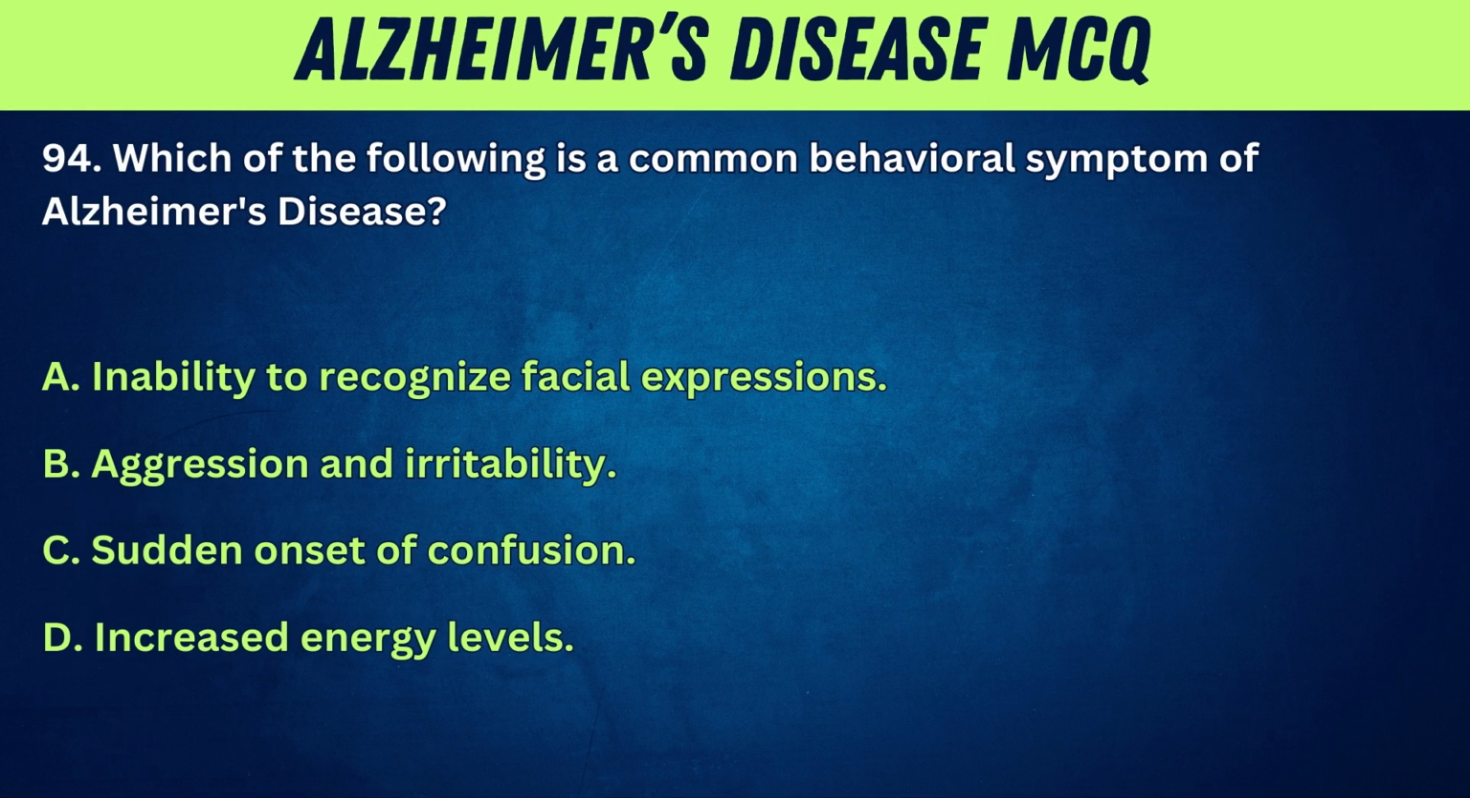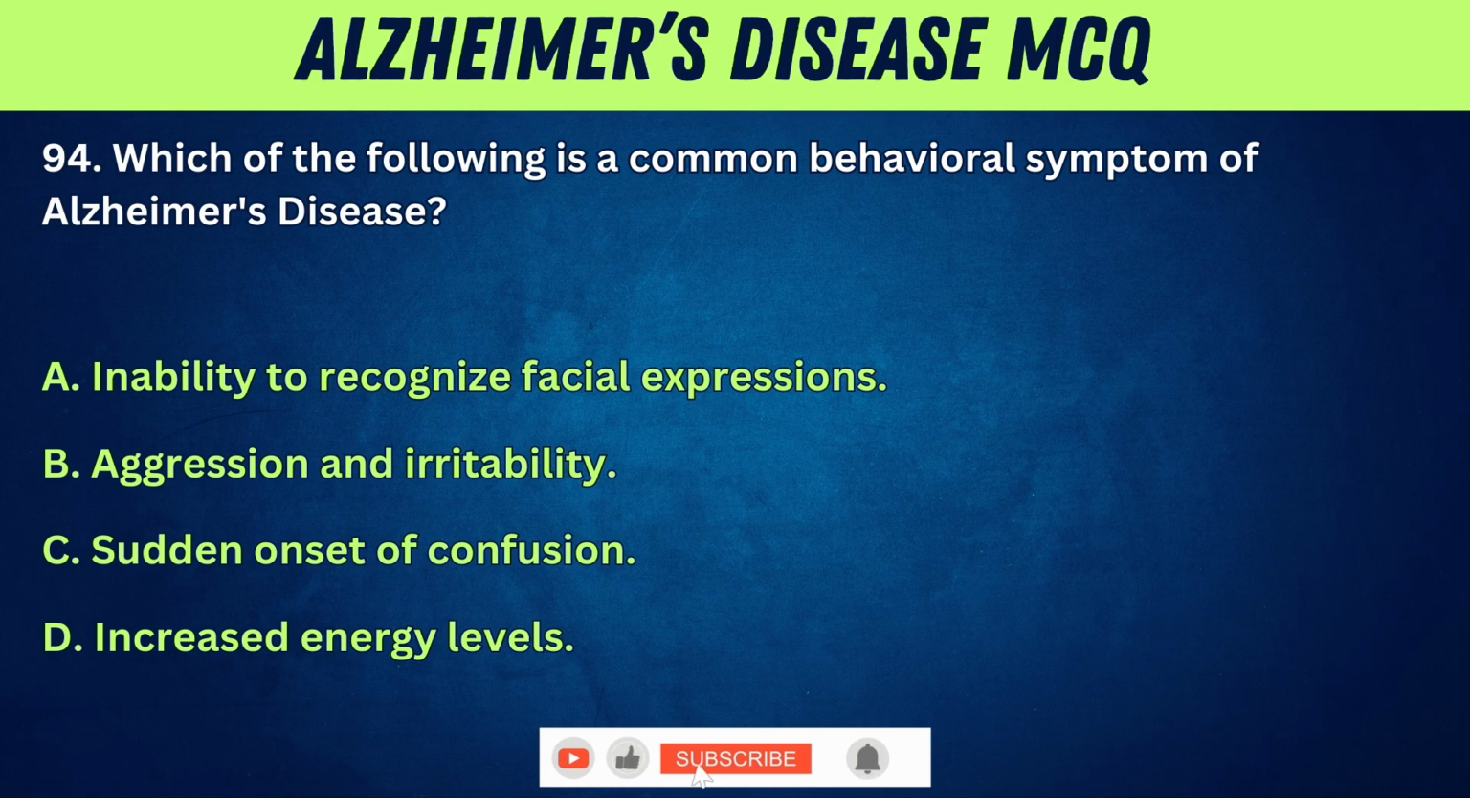94. Which of the following is a common behavioral symptom of Alzheimer's disease? A. Inability to recognize facial expressions. B. Aggression and irritability.